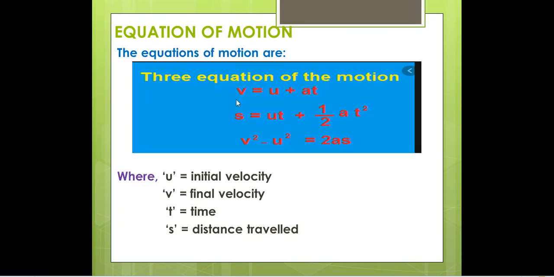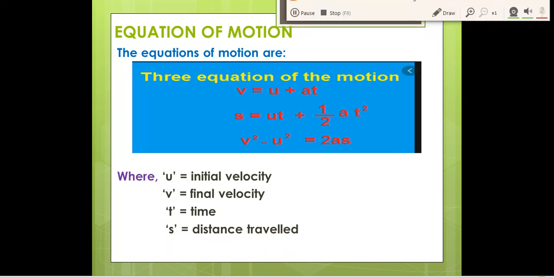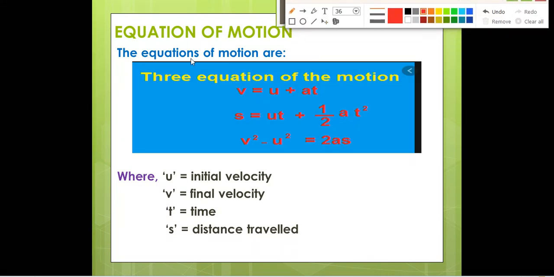Next, equations of motion, the last topic of your textbook, right? What three equations of motion are there? Those three equations you should remember for solving numericals. The first equation of motion is v is equal to u plus at. v is the final velocity, u is the initial velocity, a is acceleration, and t is time. All the letters you have to write in small case only.